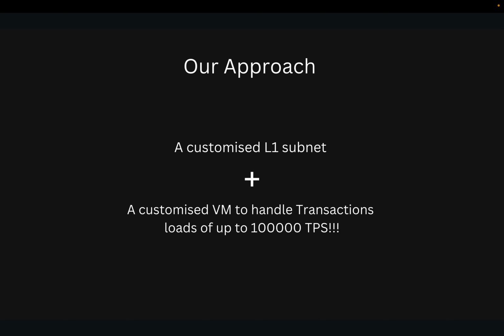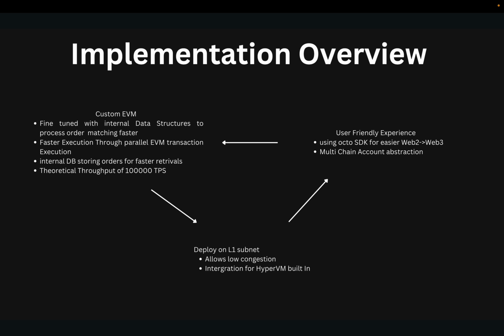We propose building our own custom L1 using Avalanche, and on top of that, a customized VM to handle all of the transactions, up to a theoretical 100k per second. We make our own VM, which is fine-tuned. We can change the state DB to store the exact data structures that we want, and build indexes and other structures for faster order matching. Then we deploy it on our own L1.